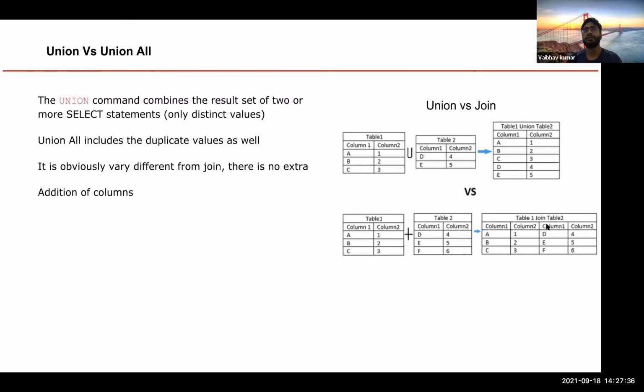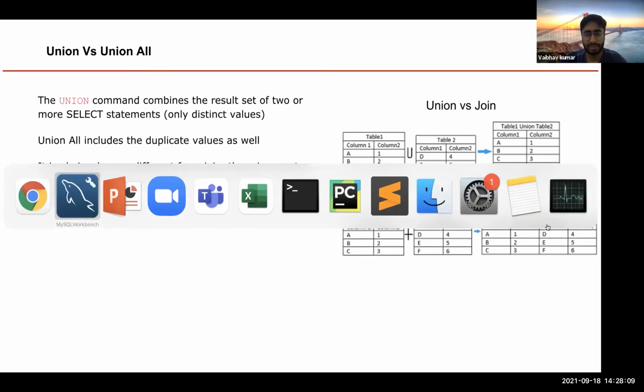So 90% of your use cases would basically be satisfied by using joins only. Union and union all, I have personally used in 5 to 10% of cases in my whole career. That's a very special use case, and you again need to identify whether you need to use it or not. One of my scenarios in the data engineering world was getting different kinds of conditions. But suppose, assume it like this.